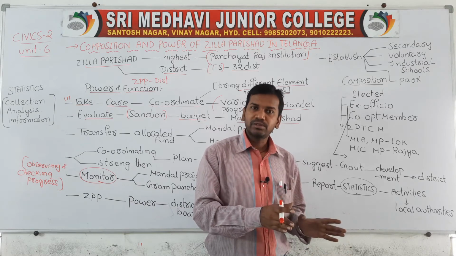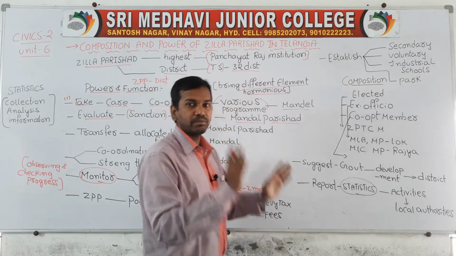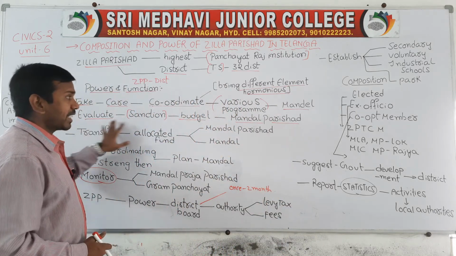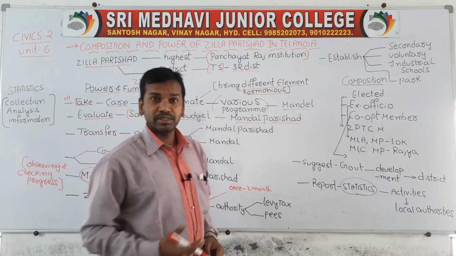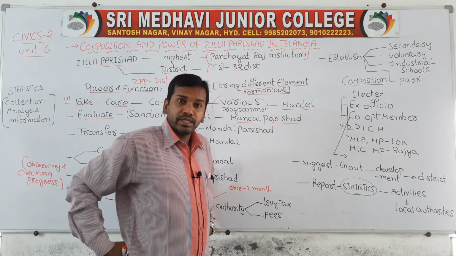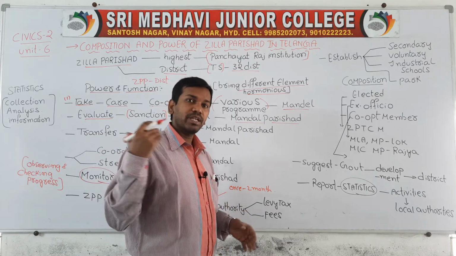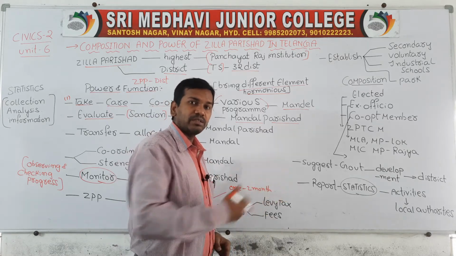So the second point is evaluating and sanctioning the budget. Jilla Parishad will prepare the budget required for expenses and sanction it to the Mandal Parishad.